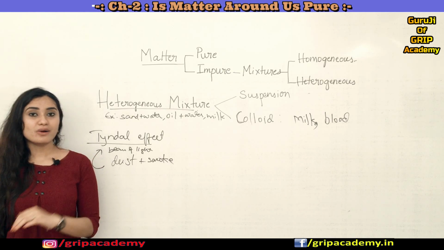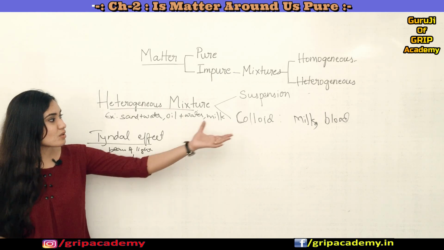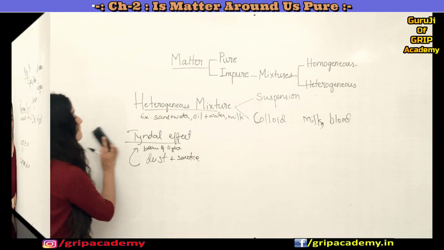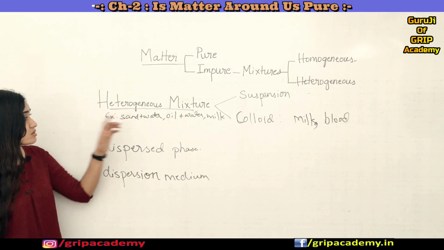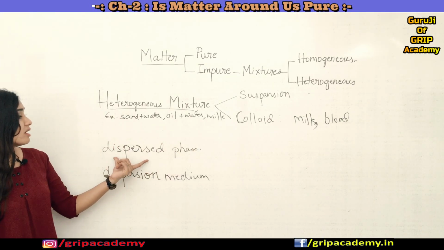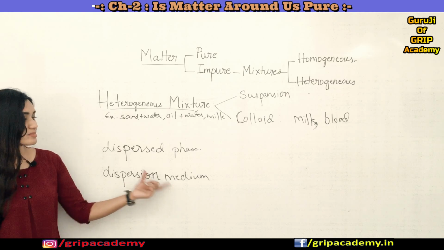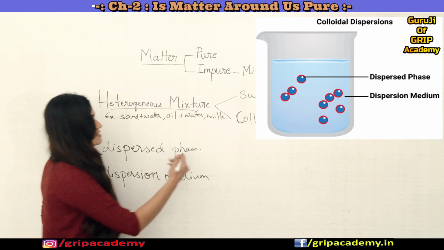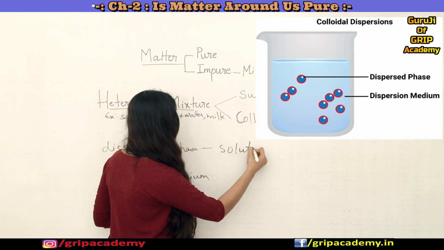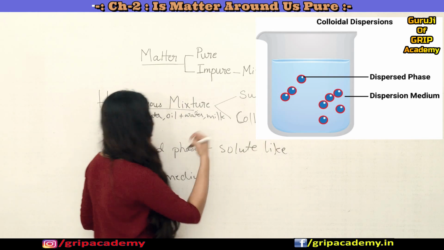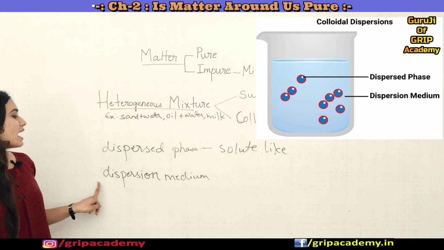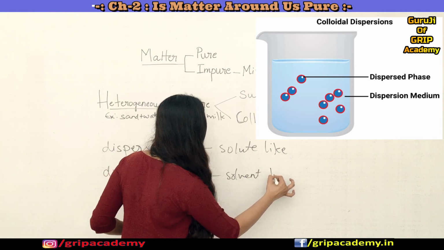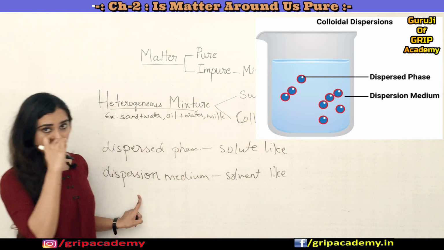Okay, fine. So now let us understand the components of the colloidal solution. The components are a dispersed phase and a dispersion medium. So what is the dispersed phase? The dispersed phase is a solute-like component in a colloidal solution, and a dispersion medium is a solvent-like component of a colloidal solution.